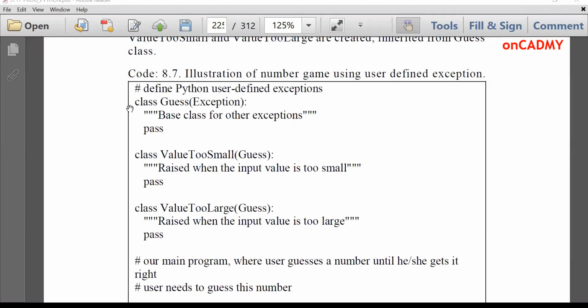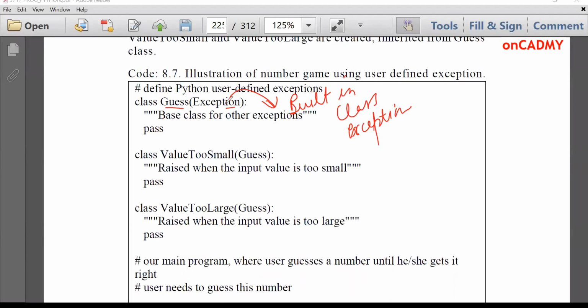So we can create a class, and the class name is Guess, and it is being derived from the class Exception. This is a built-in class of Python for handling exceptions. So this is the Exception class of Python, and we are deriving Guess from the Exception class so that exceptions can be handled through it.